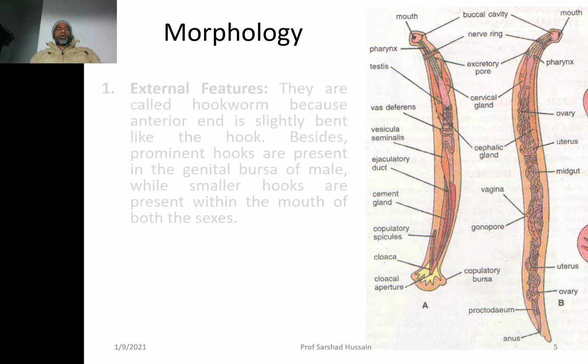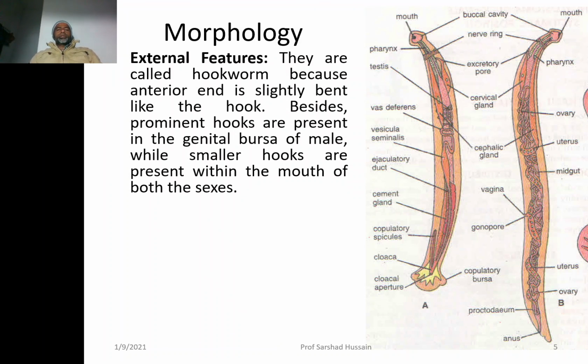Let us look at the morphology, external features. They are called hookworm because if you look at their anterior body, it is slightly curved like a hook. Besides this prominent hook, there is the genital bursa of the male. You can look, this is the male, this is the female. The posterior-most end of the male has a genital bursa or copulatory bursa, which again gives an appearance like a hook.